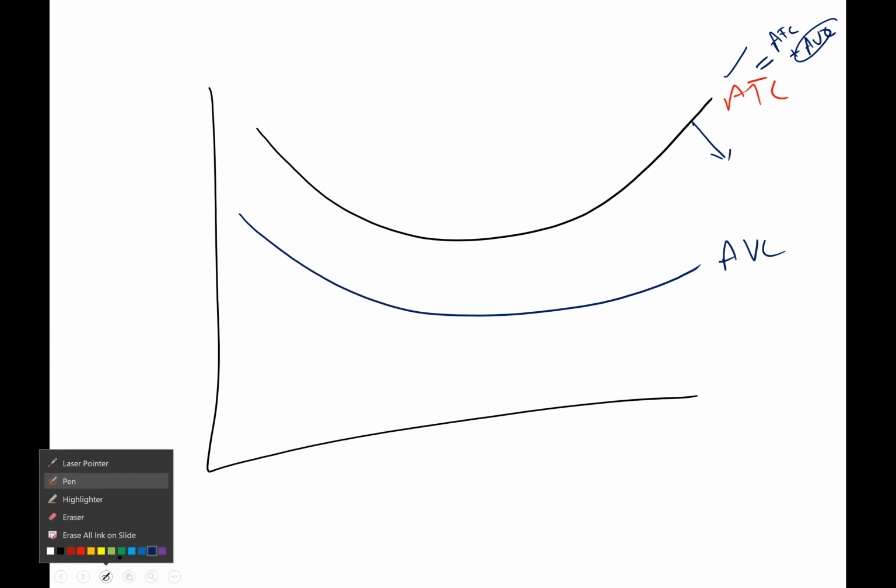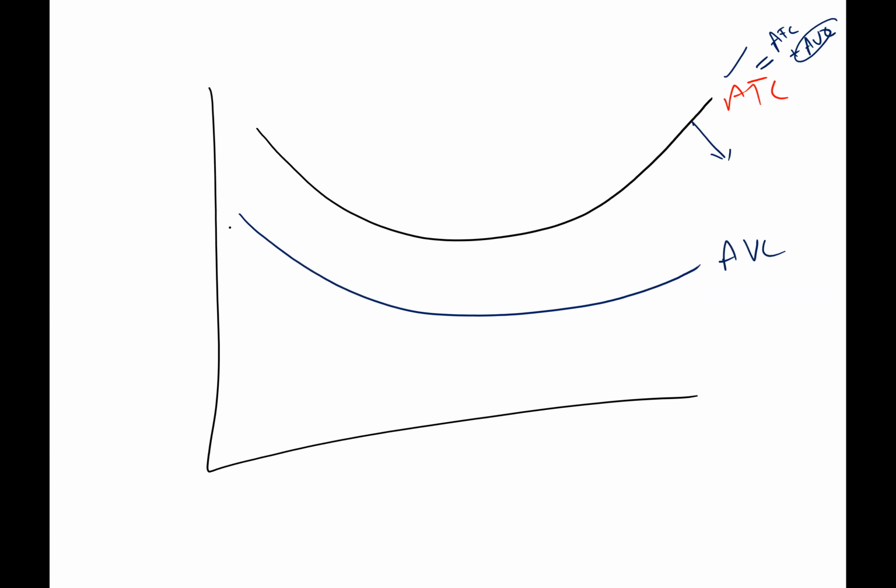And then the average fixed cost is always falling, but never touches the x-axis, right? Average fixed cost.